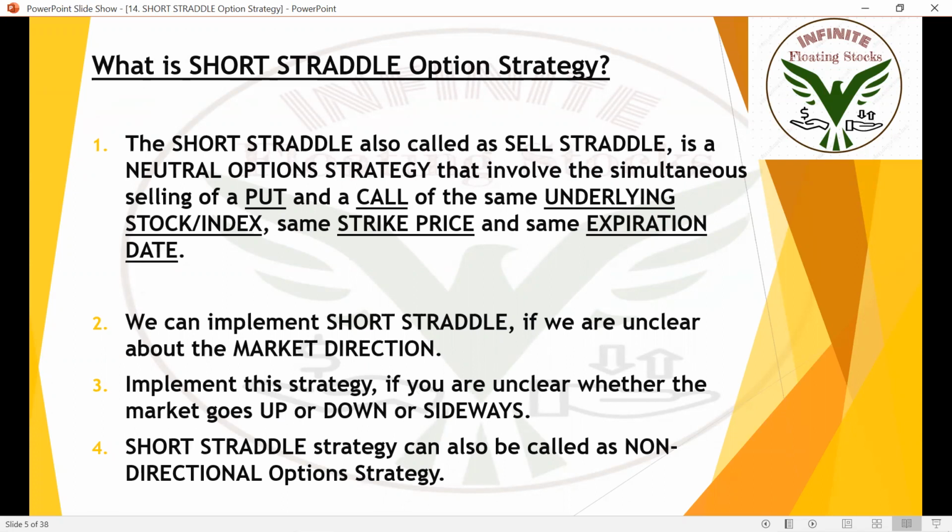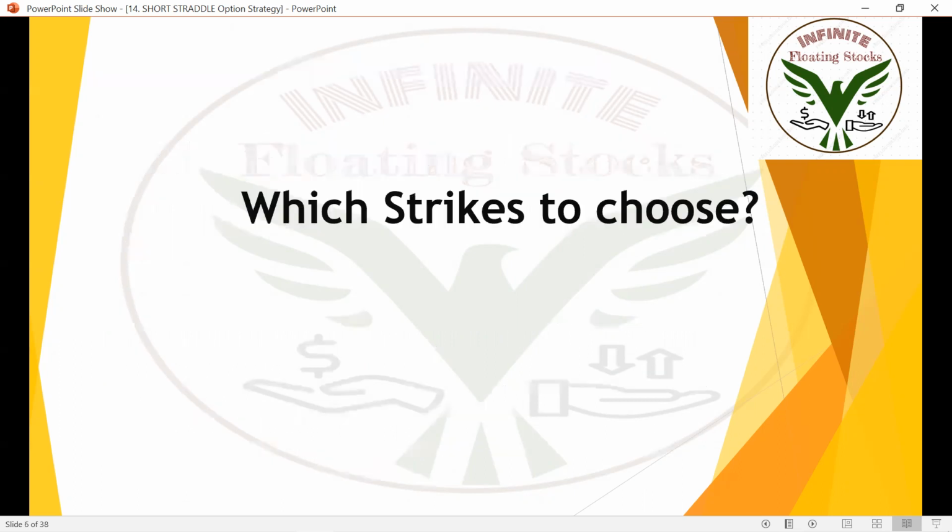The only difference between short triangle and short straddle is that in short triangle, we sell out of the money call option and out of the money put option. In short straddle, we sell at the money call option and at the money put option. That's it. So which strikes to choose? Simple. I already told you we need to choose at the money strikes.